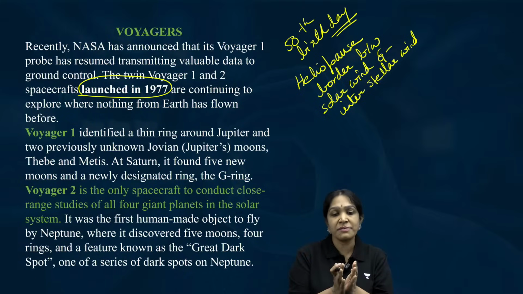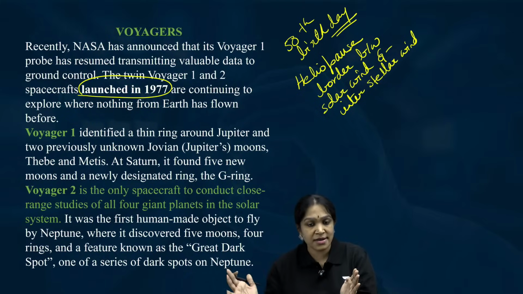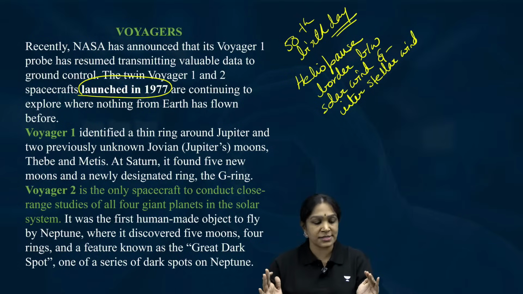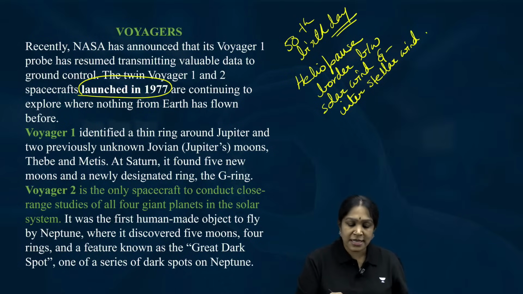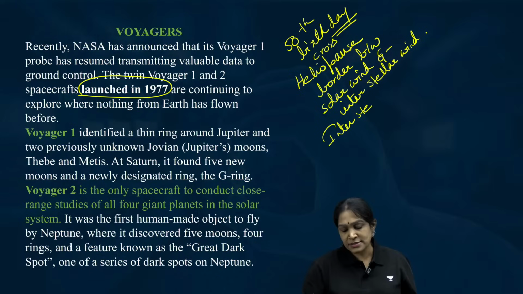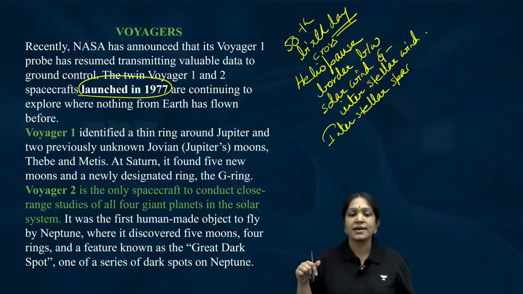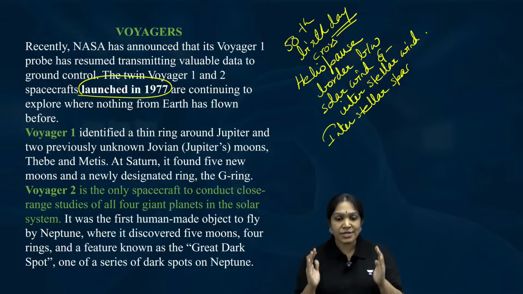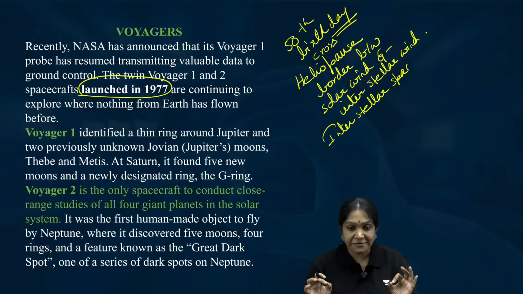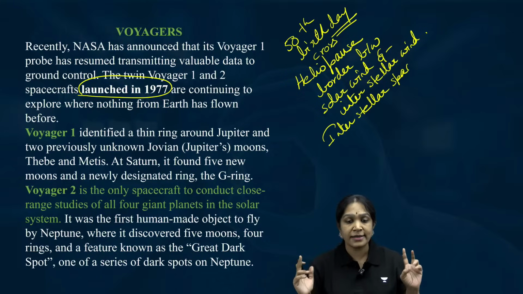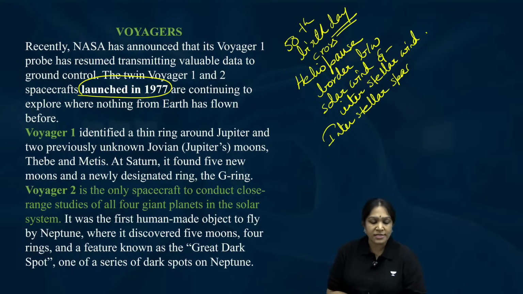So the border line between solar wind and the other stars wind is called as heliopause. If you cross heliopause, you will go into interstellar space. Voyagers are the first spacecrafts in the world to cross the heliopause and enter into the interstellar space.